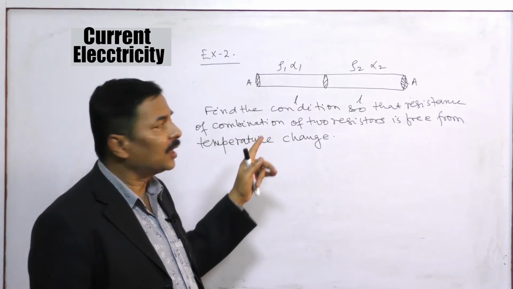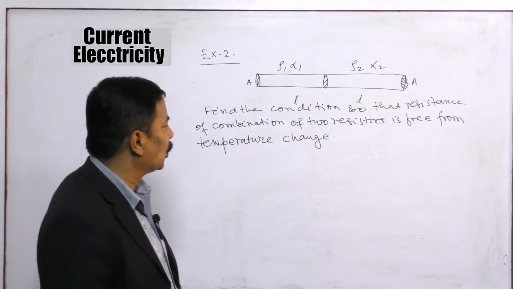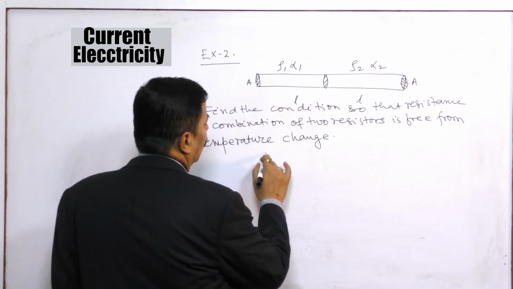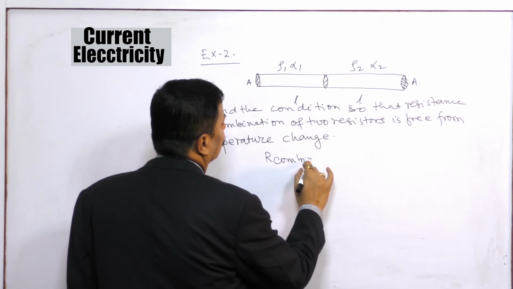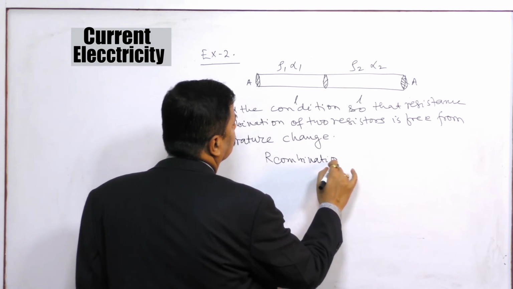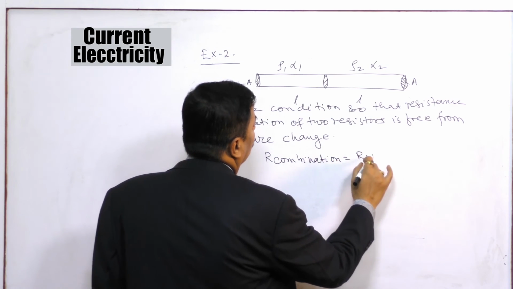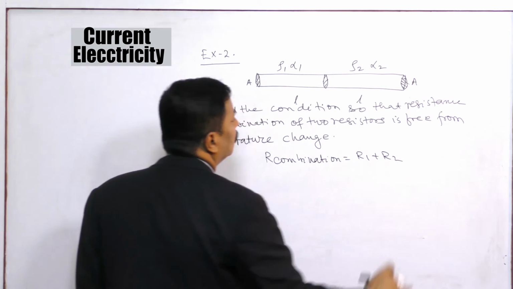There are two resistors, they are in series. So resistance of combination is R1 plus R2.